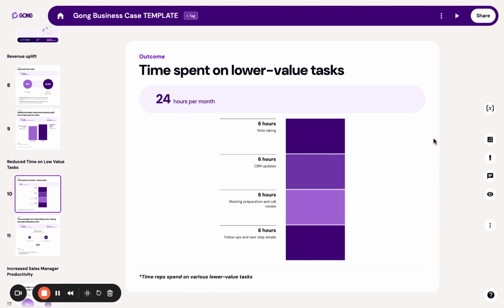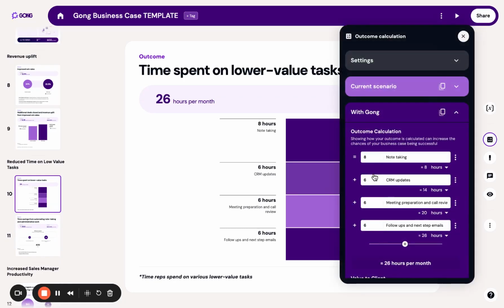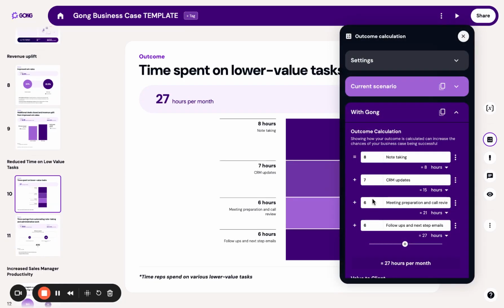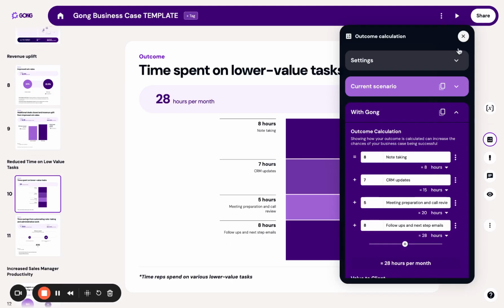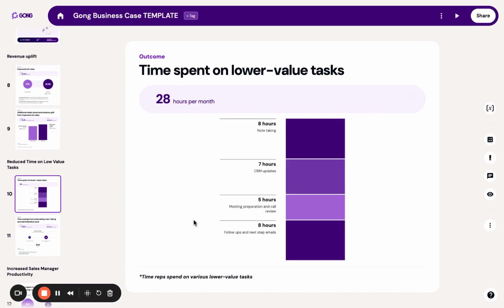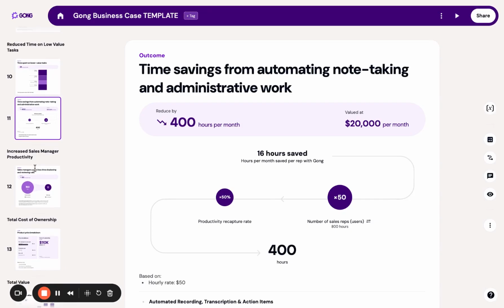Gong also saves massive amounts of time on lower value tasks, which we can see cumulatively here. We might want to then modify some of these to make them more reflective of what our prospect actually spends their time on. And so as we do this, you can see the chart will change to reflect this. The downstream effect of this can then be seen here when we scale things up to all reps and the time which is then recaptured as productive and what the financial value of that will be downstream.